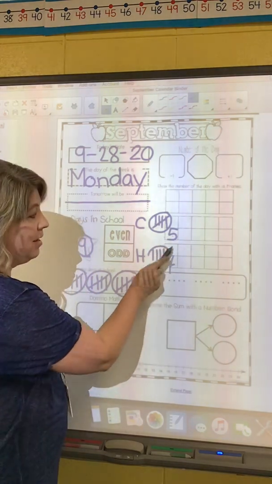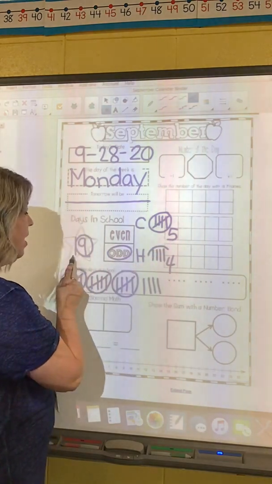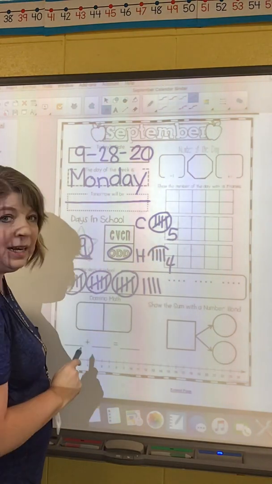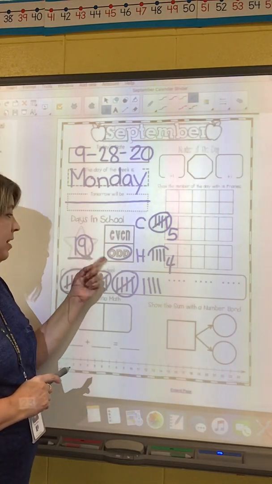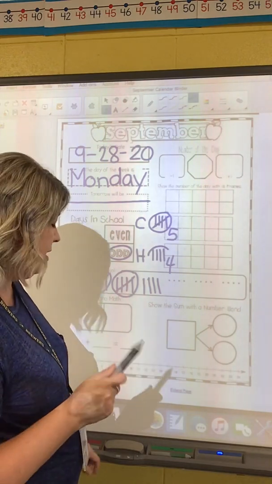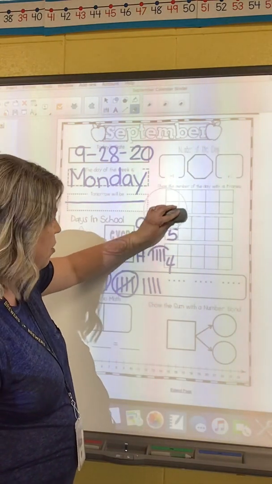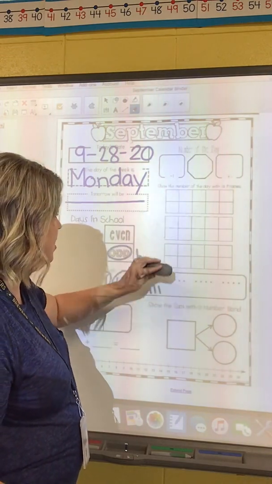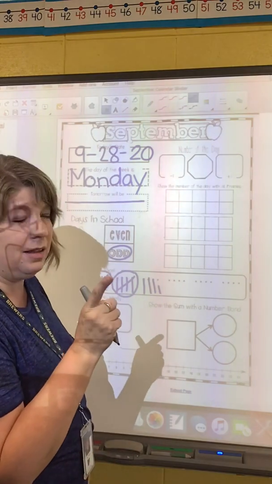So 9 is an odd number because they are not the same, 5 and 4. So that makes 19, the whole big number, an odd number as well. If 9 is odd, the whole number is odd. So there's a little trick for you. We're going to start not sharing all those things because we're going to run out of room on our paper. So we're just going to start sharing what number is in the ones place. That will make it a little easier.